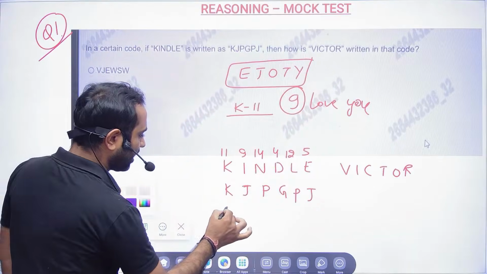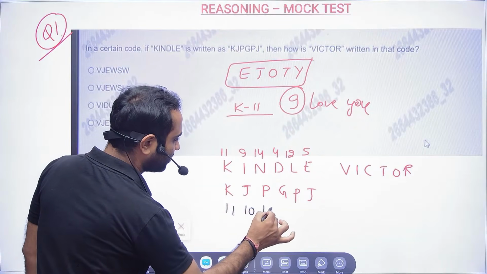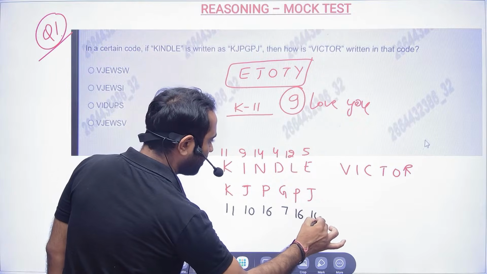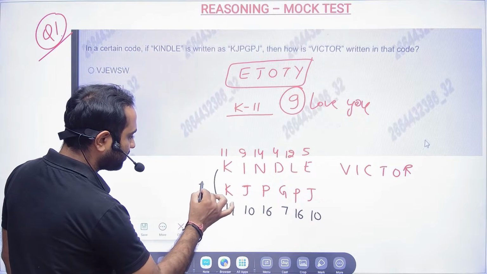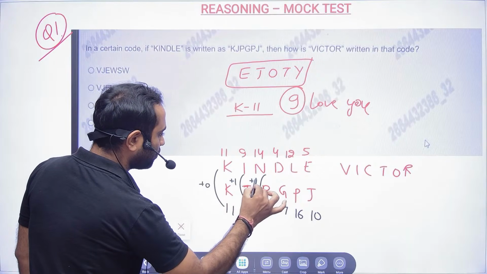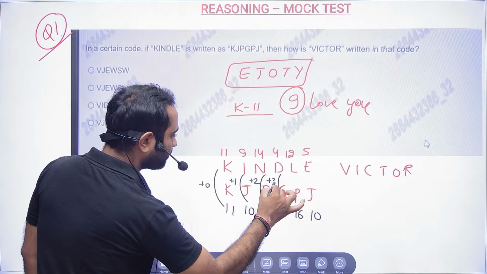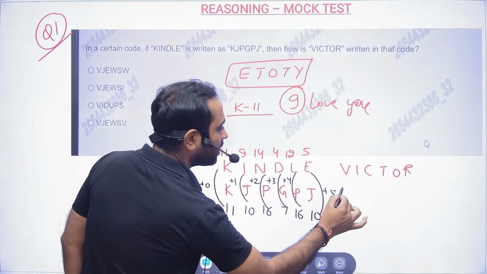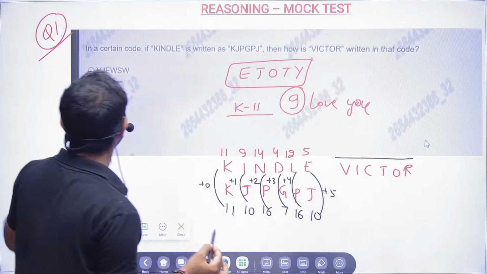Now K is 11, then 10, 16, 7, 16, and 10. What I could see is that this is plus 0, plus 1, plus 2, plus 3, plus 4, and plus 5. Now look at the options.